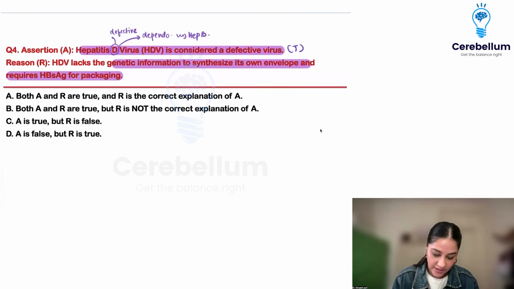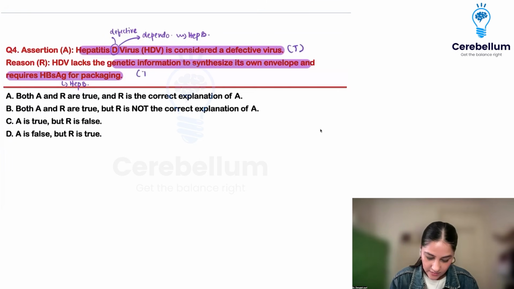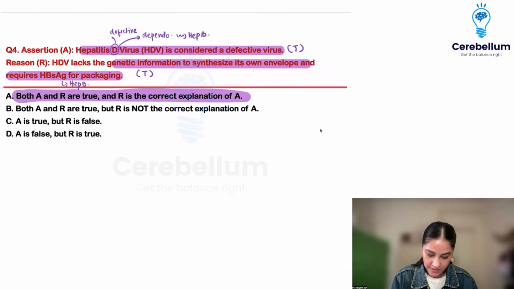HBS antigen is what we are getting from hepatitis B. So that is why it is a dependo or a defective virus, because it requires this antigen for its packaging and enveloping. That is why hepatitis D is mostly an infection together with the hepatitis B virus, right? So the answer is yes, the hepatitis D virus is a defective virus because it lacks the genetic information to synthesize its own envelope, and uses HBS antigen packaging, which is part of hepatitis B. So both A and R are true, and R is the correct explanation.